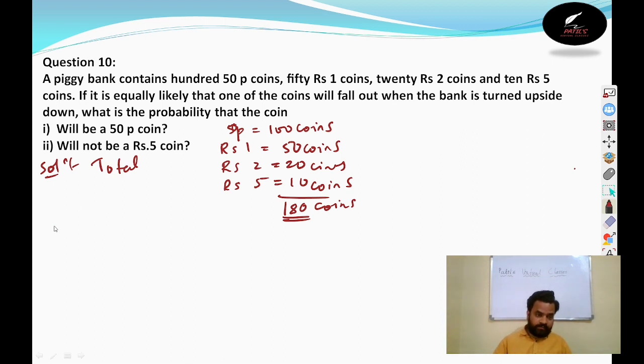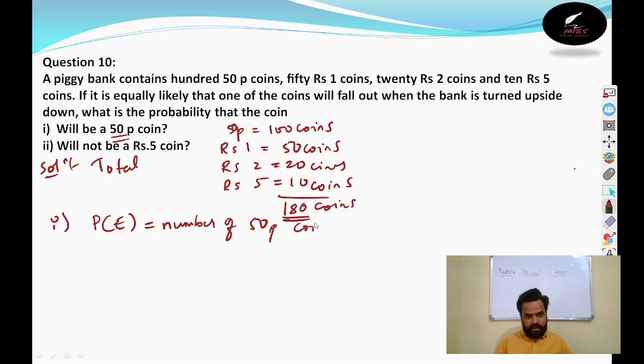Now what we need to find, first one is the probability of the event that the coming out coin should be a 50 paisa coin. So the probability of E is equal to the number of 50 paisa coins divided by the total number of coins.